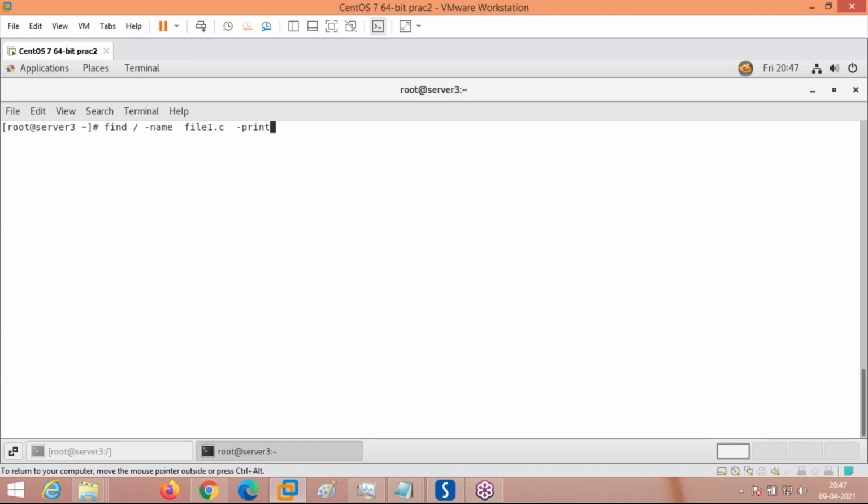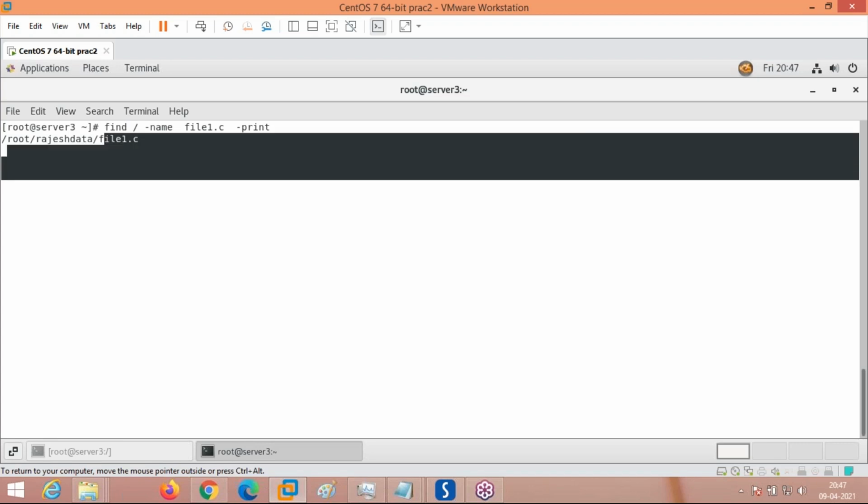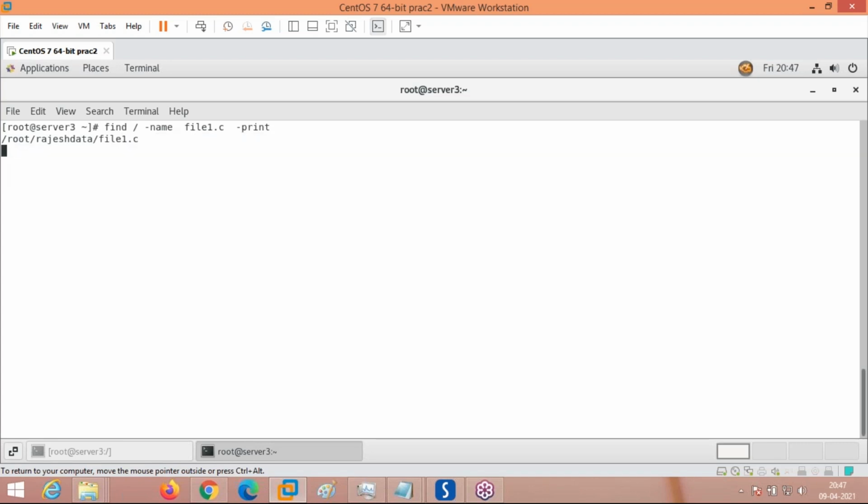Whenever I give this find command with print and press enter, this command is executing in the background. First, this command is searched by the shell. The shell checks whether it is a valid command. If it is found in the path, the find command will be loaded into memory. Later, options like the name are passed to the find command and the execution starts. And when the execution starts, the kernel will create a process for this find command.